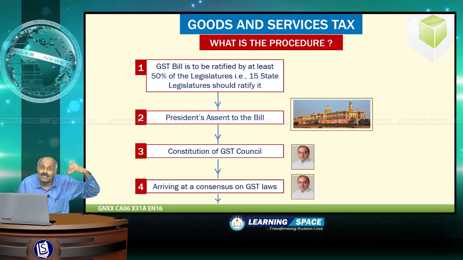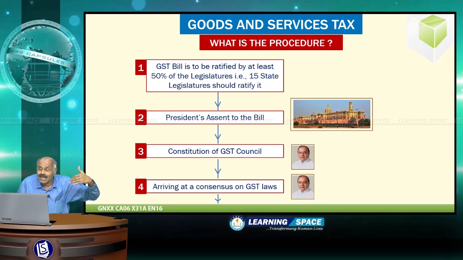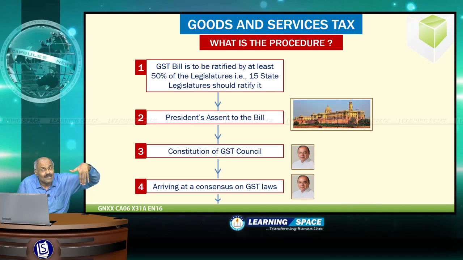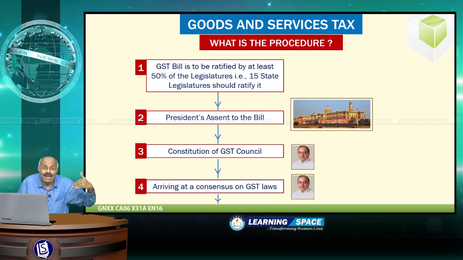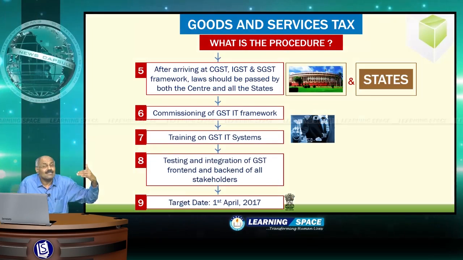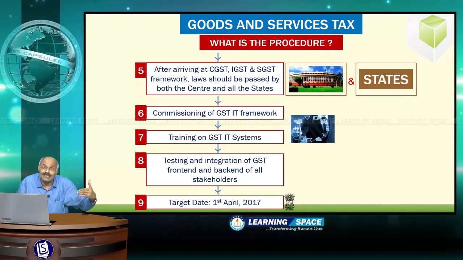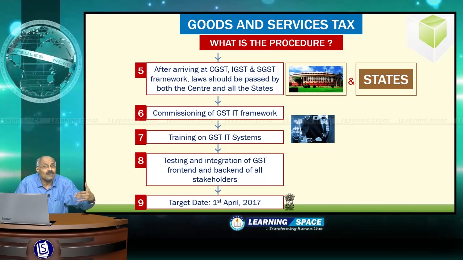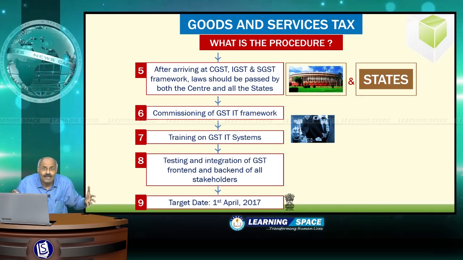And once the GST Council is constituted, then a consensus with regard to GST laws is to be arrived at. That means the central GST, integrated GST, and state GST framework is to be arrived at.